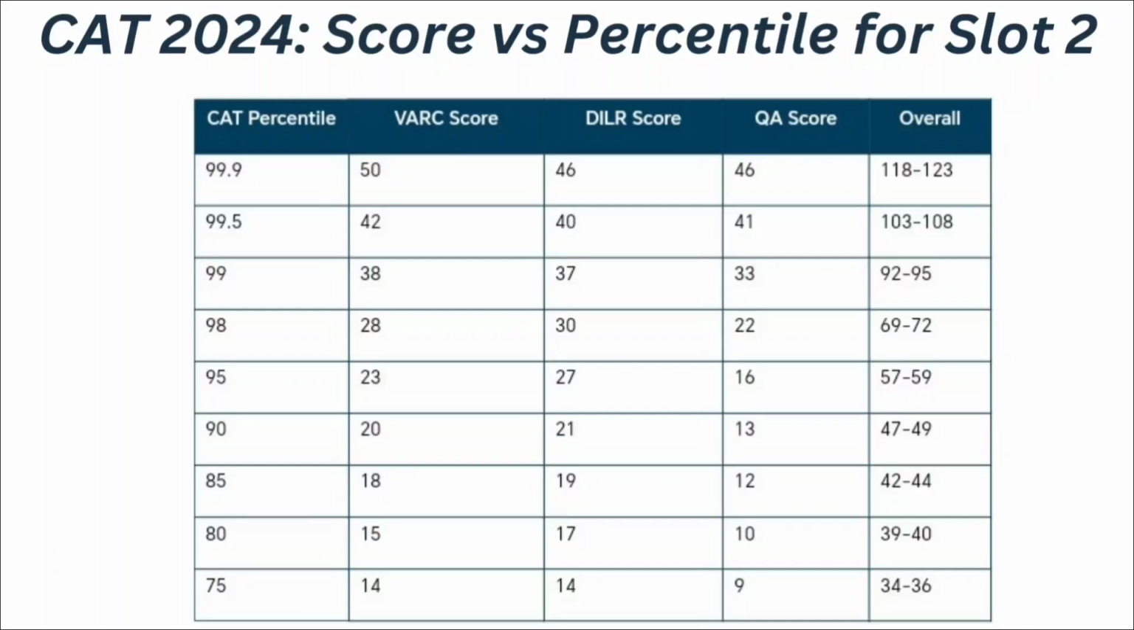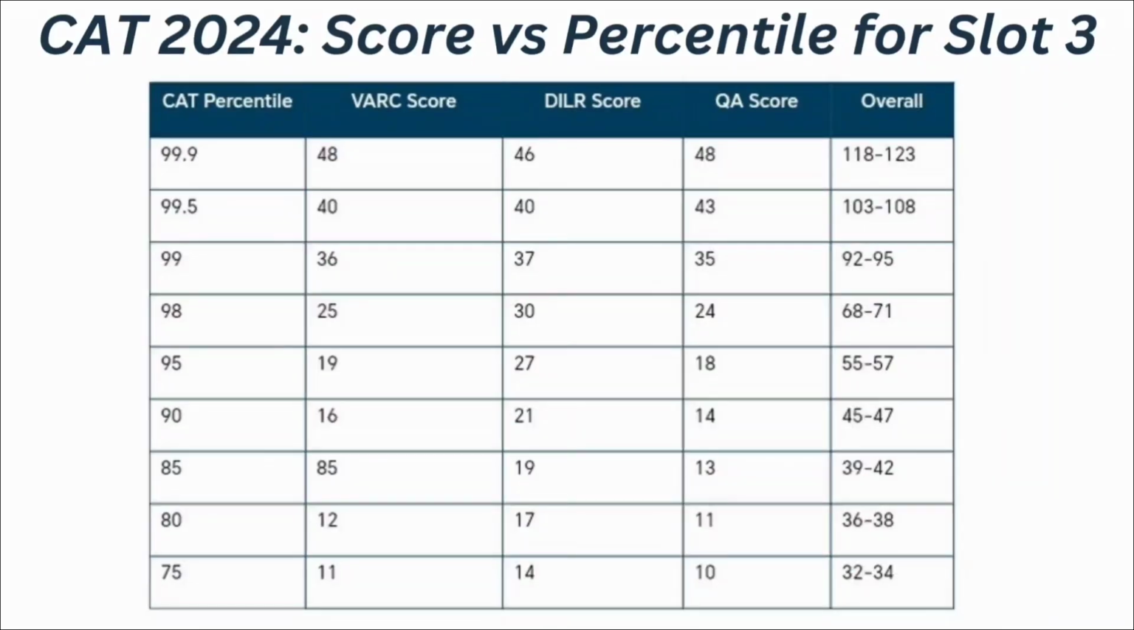75 percentile. Now coming to the score versus percentile for slot 3. If your VRC score is 48, DILR score is 46 and quantitative ability score is 48, meaning your overall score ranges between 118 to 123, at that time you can expect your CAT percentile to be 99.9 percentile. Then if your VRC score is 40, quantitative ability score is 43 and DILR score is 40, at that time you can expect your CAT percentile to be 99.5 percentile if your overall CAT score ranges between 103 to